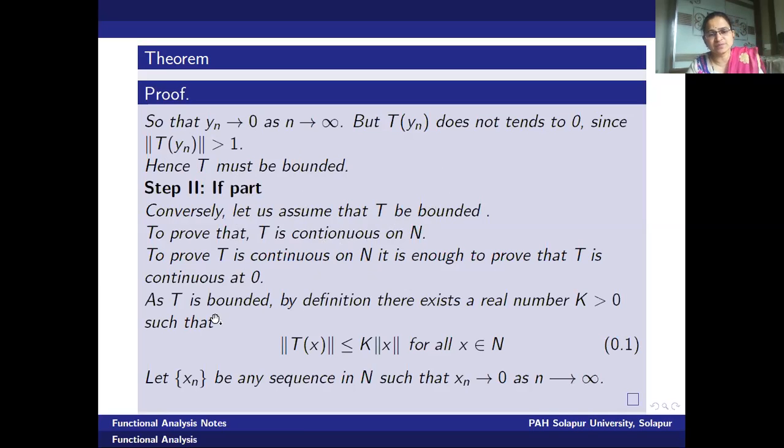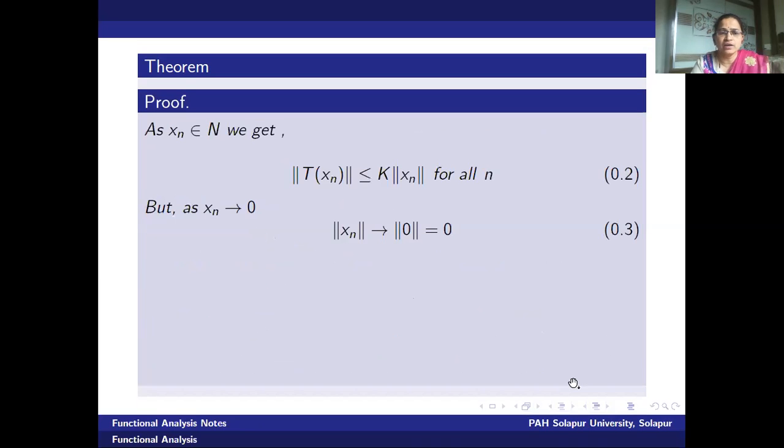Now, as t is bounded, first we write the definition. As t is bounded, by definition, there exists a real number k greater than 0 such that norm of t of x is less than or equal to k into norm of x for all x in N. Now, to prove t is continuous at 0, what will we do? We will assume one sequence xn in N which is tending to 0, and we will try to prove t of xn tends to t of 0. Therefore, let us start with an assumption: there exists a sequence xn in capital N such that xn tends to 0 as n tends to infinity.